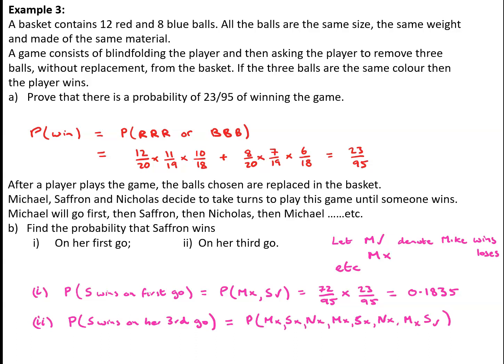So the 7 losses have a probability of 72/95 to the power 7, and then Saffron's win has a probability of 23/95. So our probability expression is 72/95 to the power 7 times 23/95. And that gives me 0.0348.